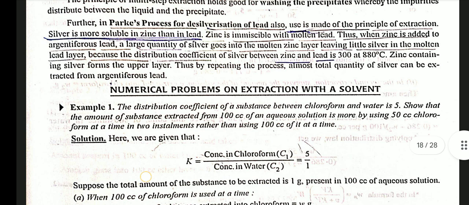Now, in the distribution law, let us first study some terms and expressions related to salt hydrolysis. Hydrolysis constant. The general equation for hydrolysis of a salt BA may be written as BA + H2O ⇌ HA + BOH. Applying the law of chemical equilibrium, we get [HA][BOH] / [BA][H2O] = K, the equilibrium constant.